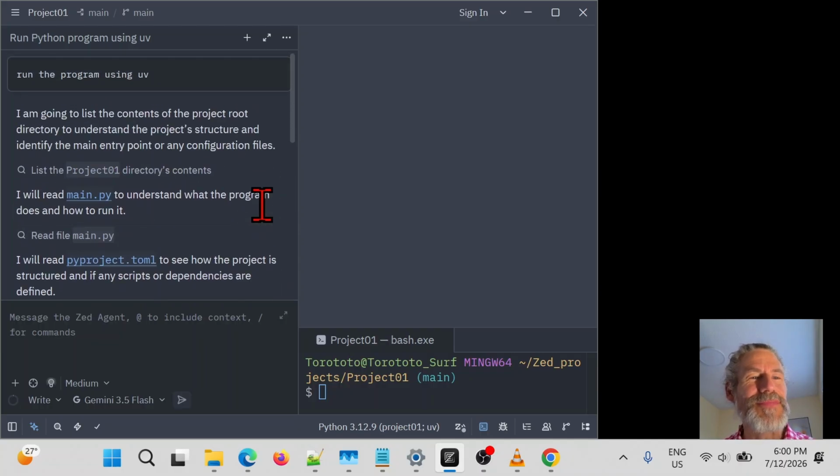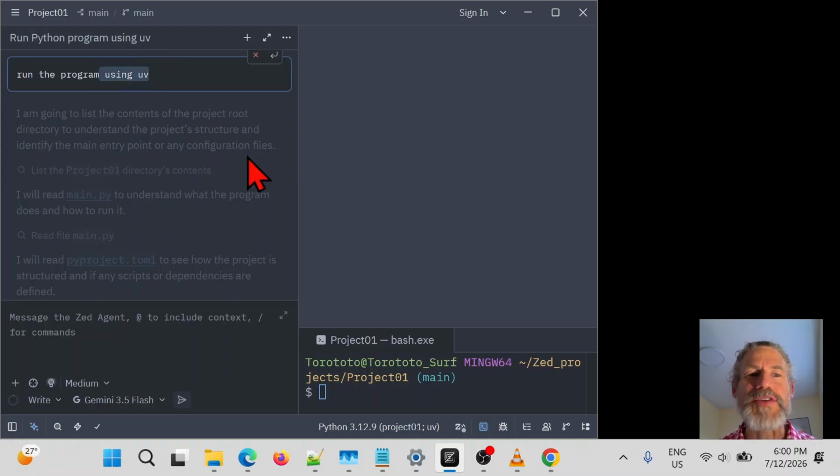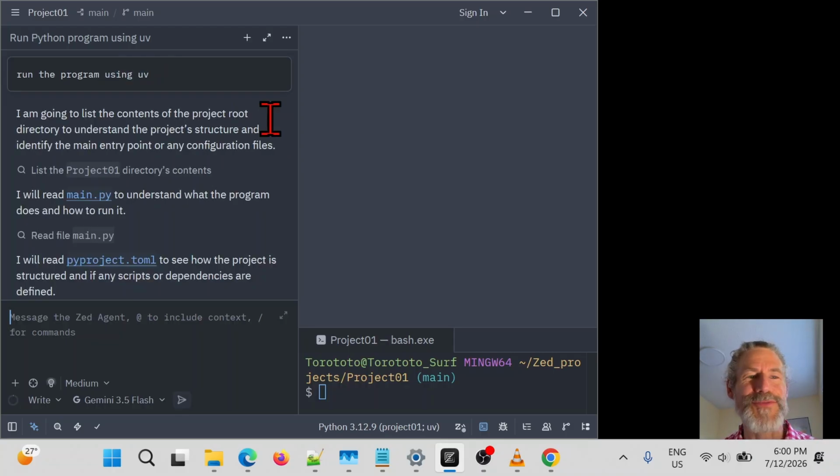And typically, this is why I added here using UV in the prompt, because sometimes if you don't put it, the agent will run another command. So here I really wanted that the project be run with the configuration. This is why I added this.